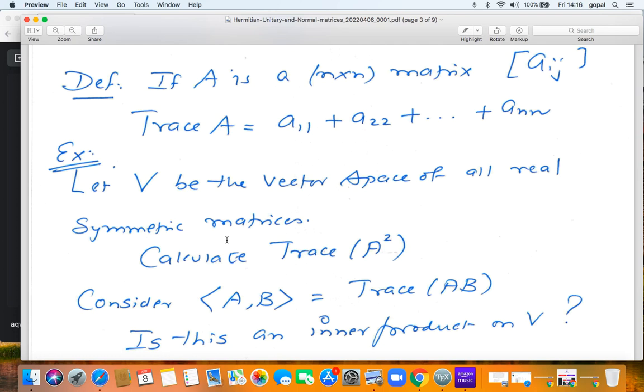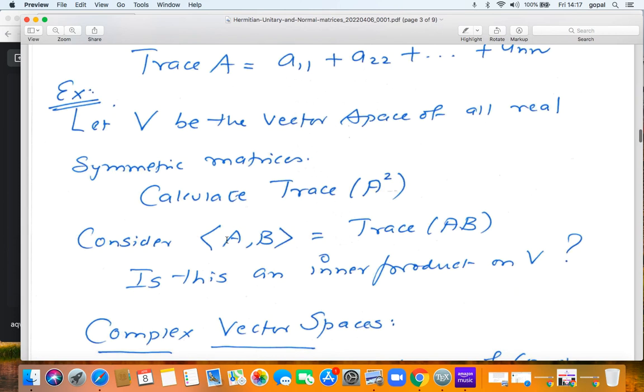So first you also have to check that trace of AB equals trace of BA. That is also true, and you have to check it. And for the inner product of A and B, if I replace A by A1 plus A2, the trace of (A1 plus A2) times B will be trace of A1B plus trace of A2B. The trace of A times (B1 plus B2) will again be trace of AB1 plus trace of AB2. In other words, bilinearity is easy to check. We have to check positive definiteness, and that's exactly what you're going to do. You have to calculate the trace of A squared, and check for positive definiteness.